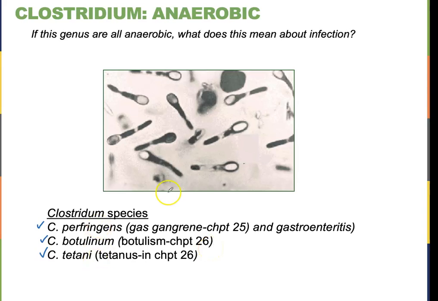However, they're all going to be spore formers, as you can see with the spore here, and they're all going to be anaerobic. So the question I have here is, what does this mean about infection? It means that when this bacteria does cause infection, it has to be in an anaerobic environment, right? You have to have a very, very low concentration of oxygen. What that means in your body is that the blood supply has to be disrupted, right? So maybe you have a wound where the blood vessels are not delivering blood to a certain area, and that causes an area to be more oxygen deficient.